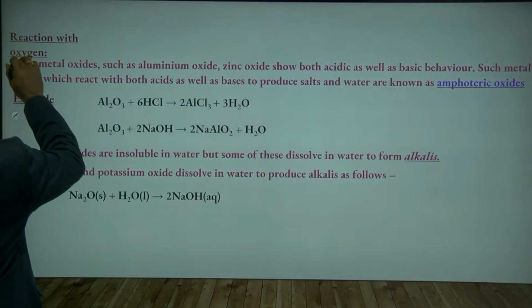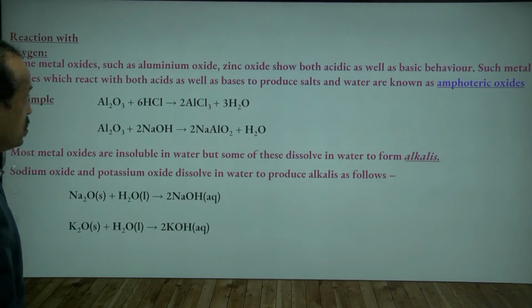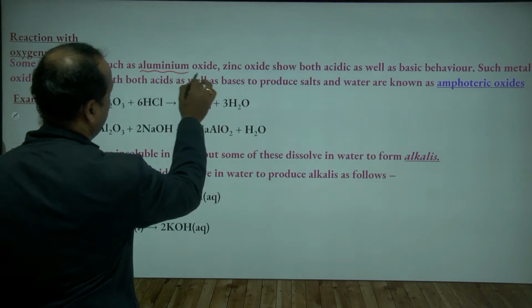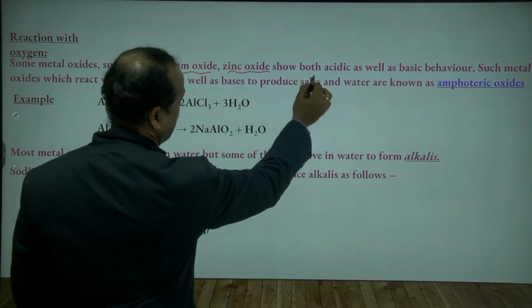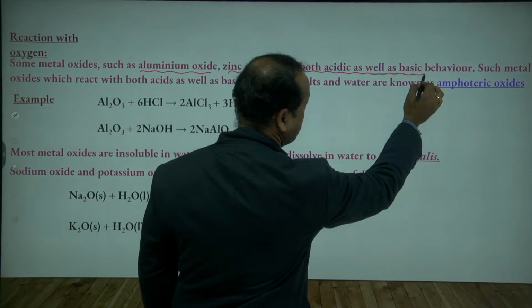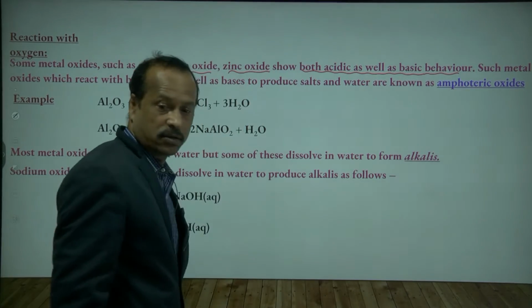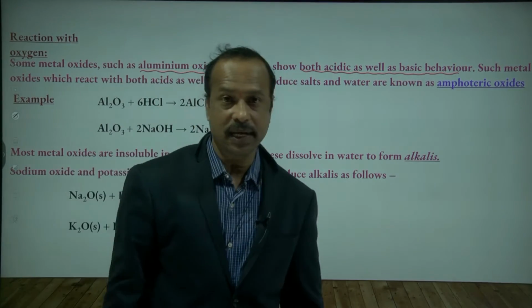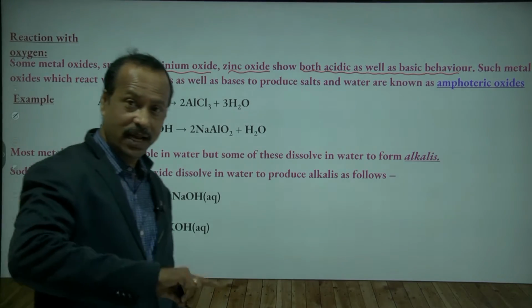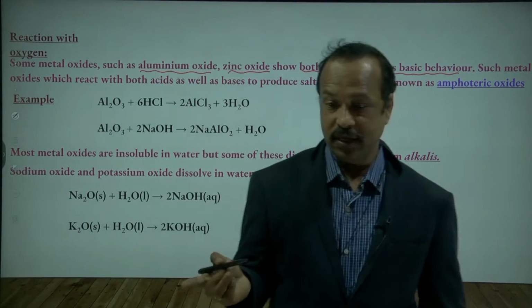So here you see now, reaction with oxygen. Some metal oxides like aluminium oxide and zinc oxide show both acidic as well as basic behaviour.